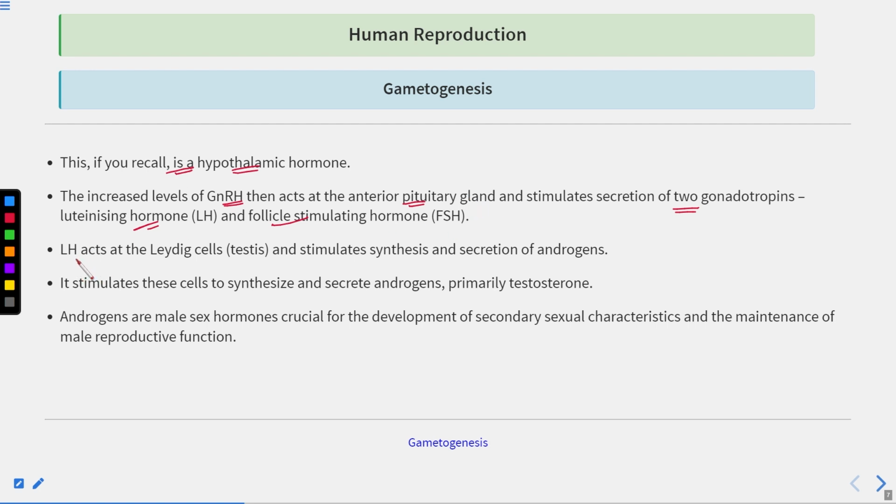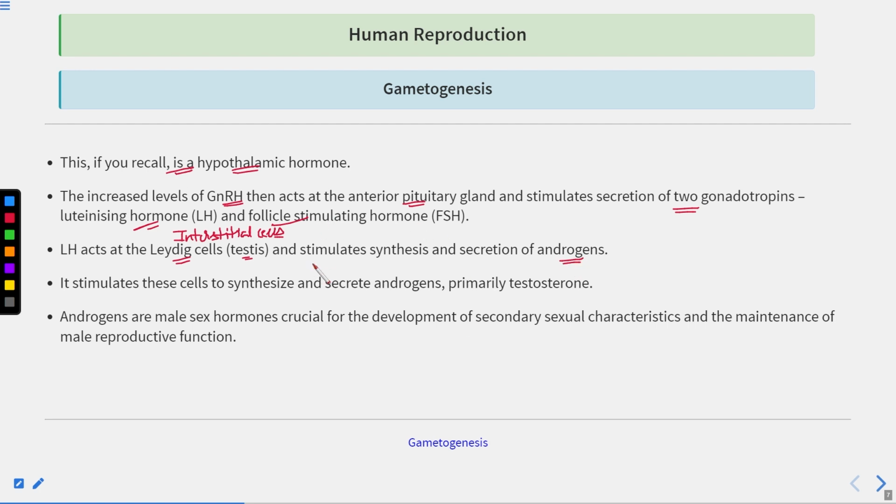Now the luteinizing hormone acts at the Leydig cells. Leydig cells are also known as the interstitial cells. We have already discussed this in the previous lecture. These Leydig cells are very important. So luteinizing hormone acts on the Leydig cells which are present in the testes and stimulates the synthesis and secretion of the androgens.